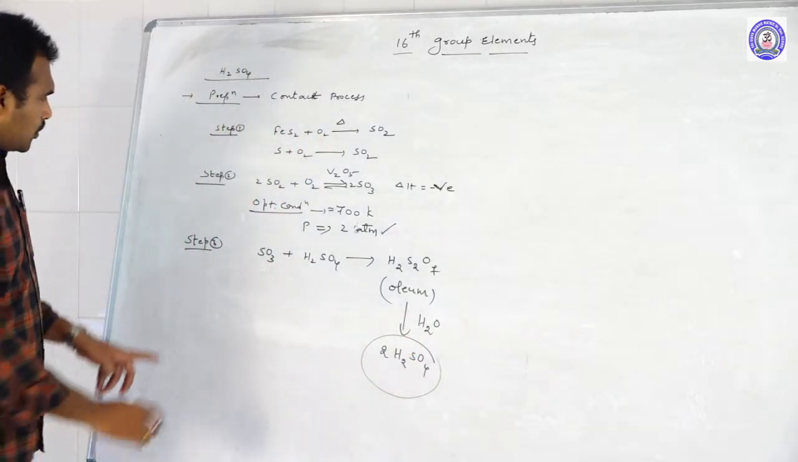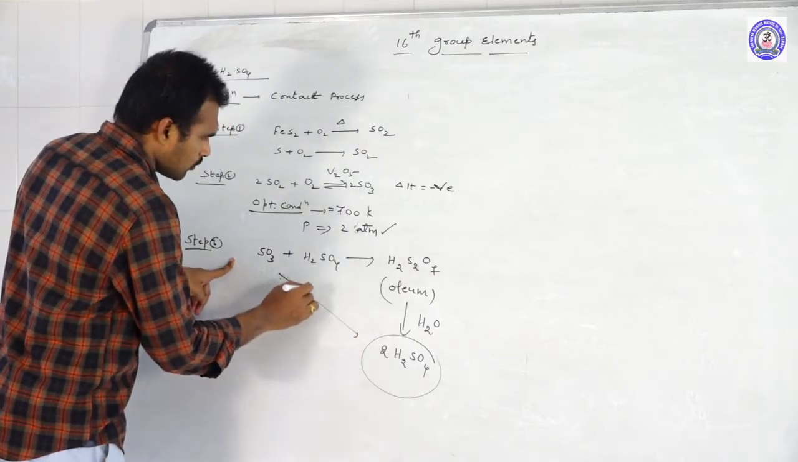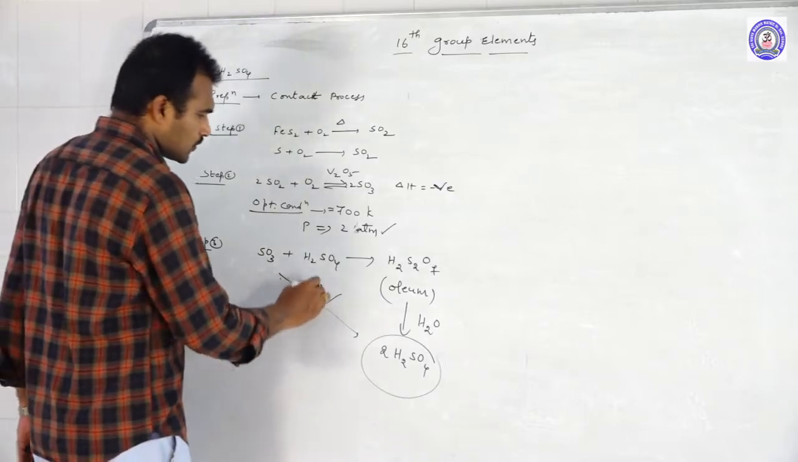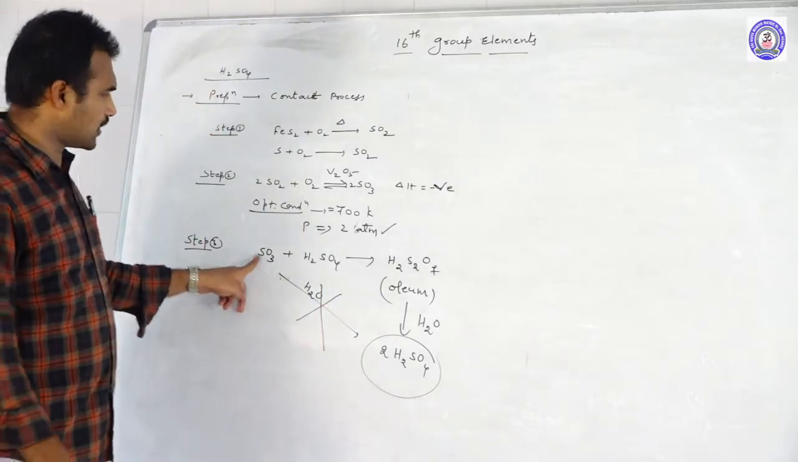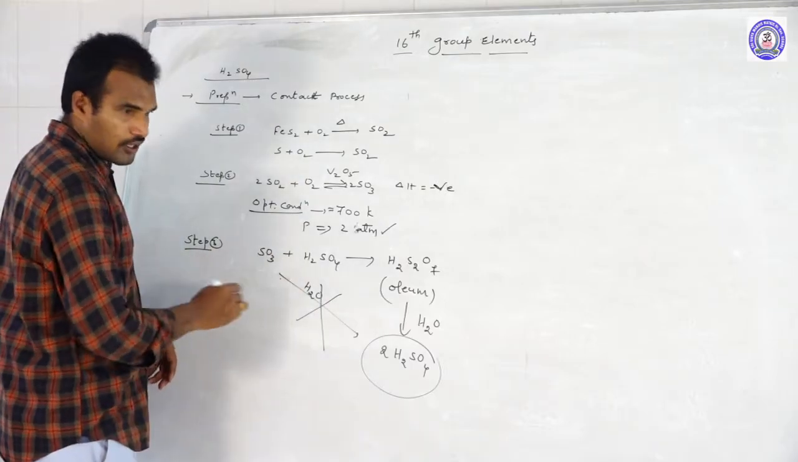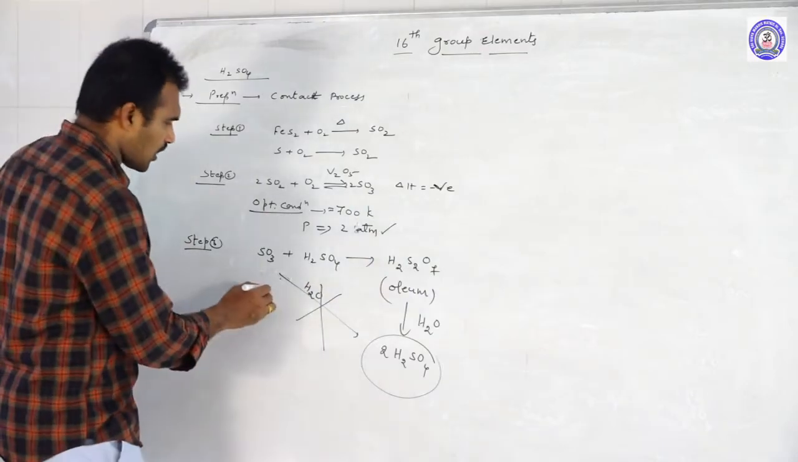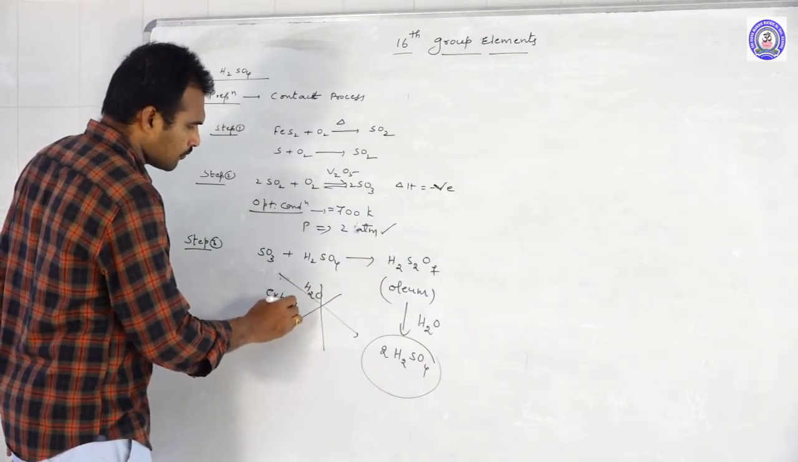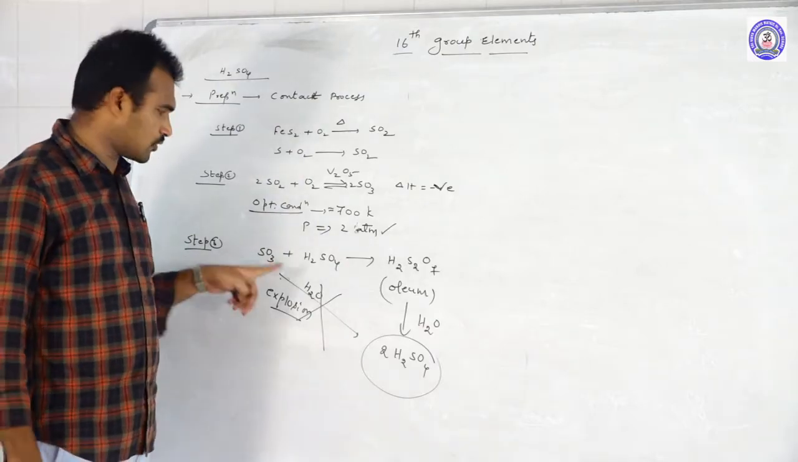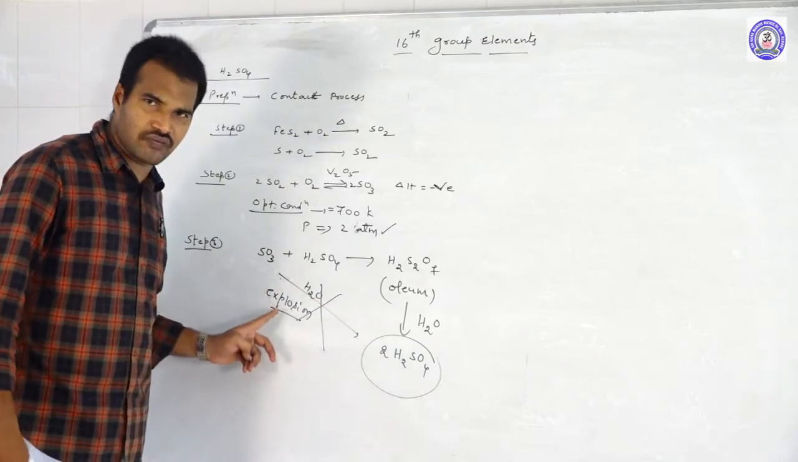You may get the doubt: if SO3 on direct hydrolysis gives H2SO4, then why don't we do this? We should not directly dissolve SO3 in water. Why? Because if you directly dissolve SO3 in water, it suddenly liberates a huge amount of energy. That means there is a chance of explosion here. To avoid that, we should not directly dissolve SO3 in water. Of course, we can get the H2SO4, but there is a chance of explosion.